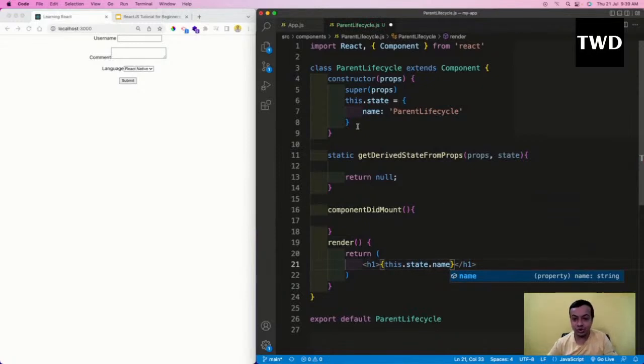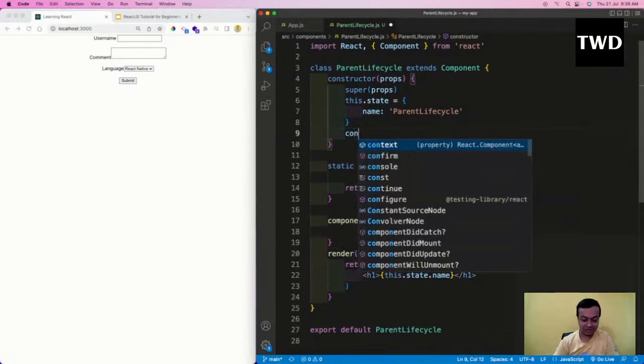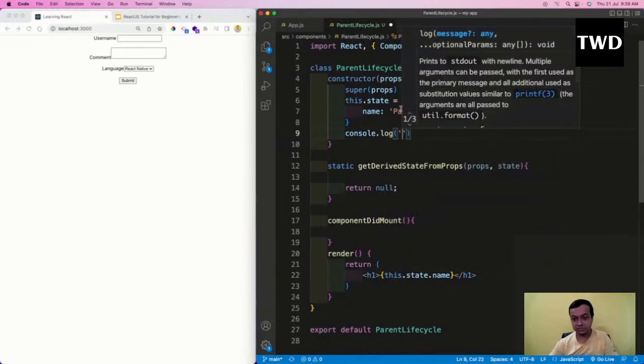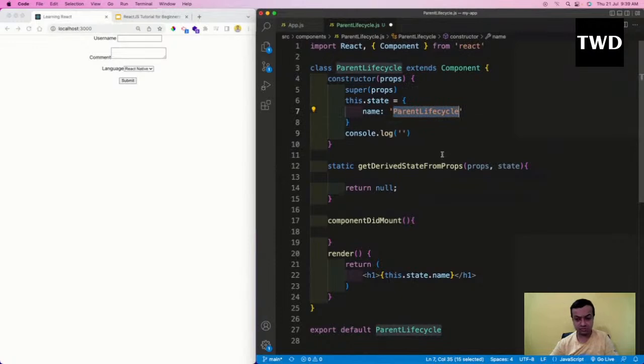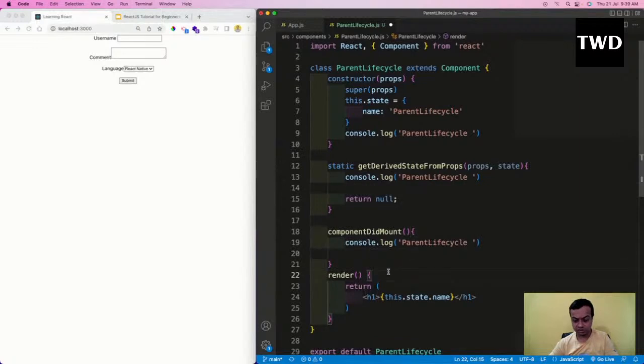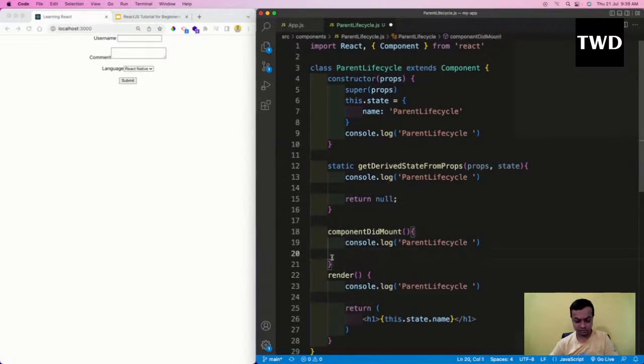Now let us have some console logs here, here, and here, so we want to see how the flow works.